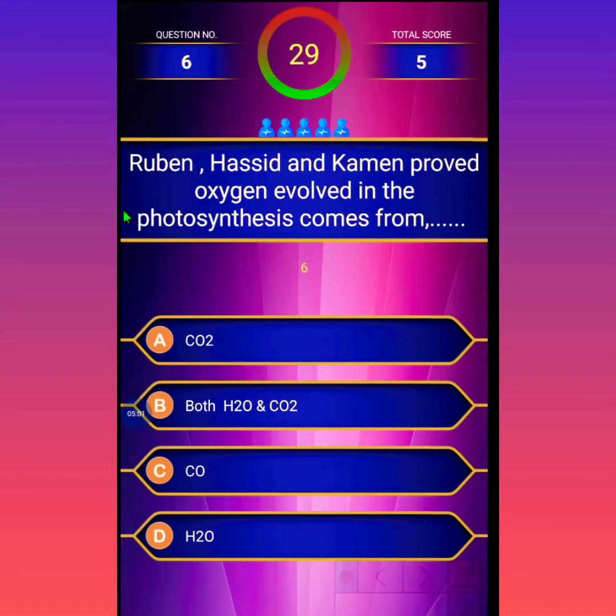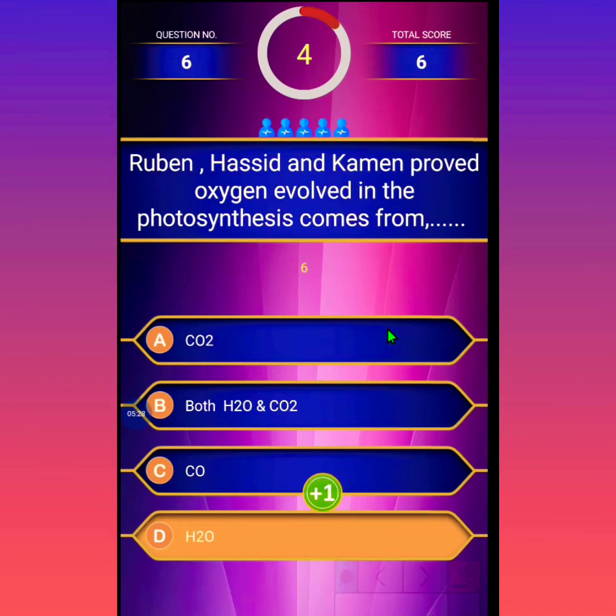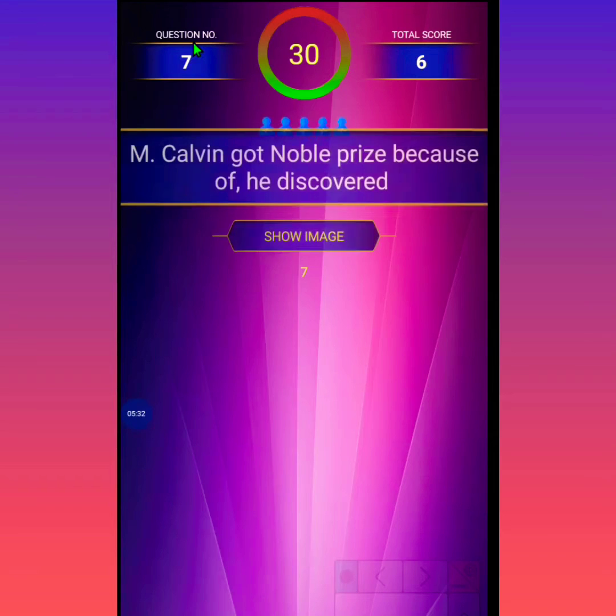The sixth question: Ruben, Hassid and Kamen proved that the oxygen evolved in photosynthesis comes from. First option is CO2, second is both H2O and CO2, third option is CO, and the last option is H2O. The correct answer is H2O. We can move to the next question.